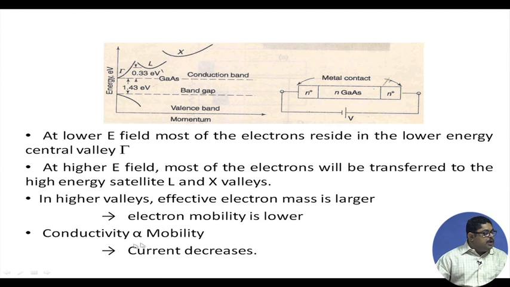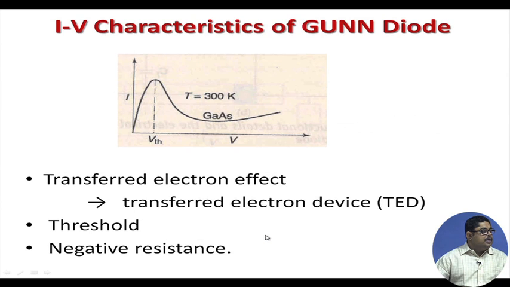So, if electron mobility is less, their conductivity is also less. If the conductivity is less, then the current will decrease. So, if we go on giving more bias voltage, there is a threshold. More voltage means more current,